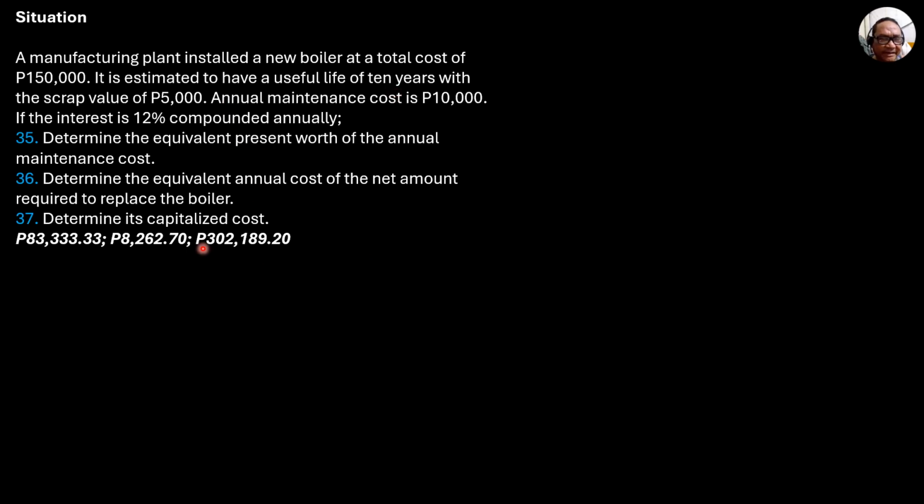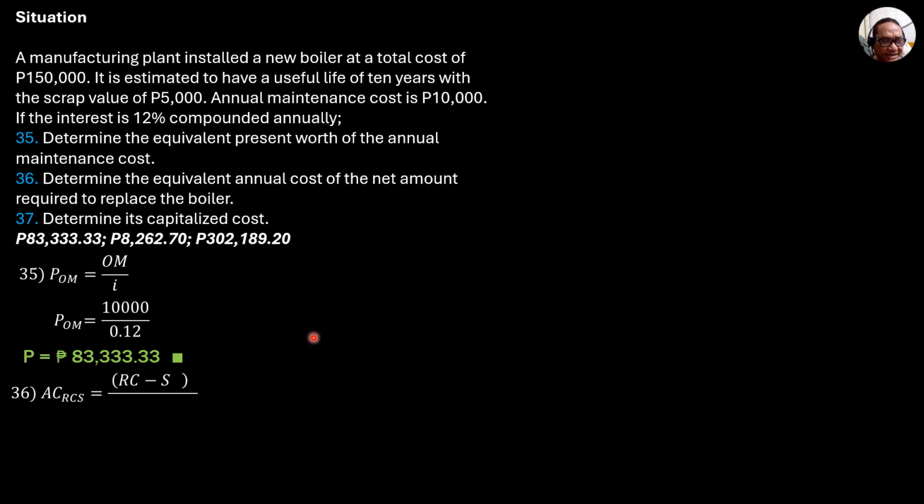So for the equivalent present worth of the annual maintenance cost, it is just OM over I, perpetuity, right? So it is 10,000 over 0.12. So POM is 10,000 over 0.12, and therefore it is equal to 83,333.33. Determine the equivalent annual cost of the net amount required to replace the boiler. This is the equivalent annual cost: FC minus SV times I divided by 1 plus I to the n minus 1. That's the formula from the preceding slide.